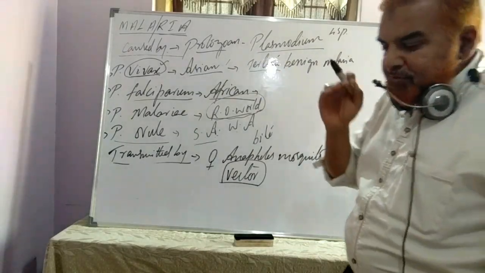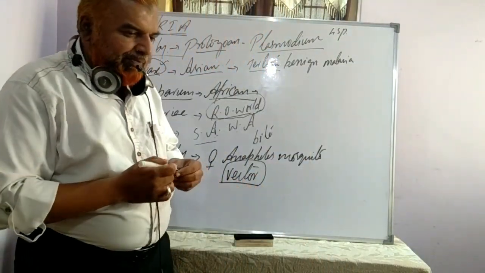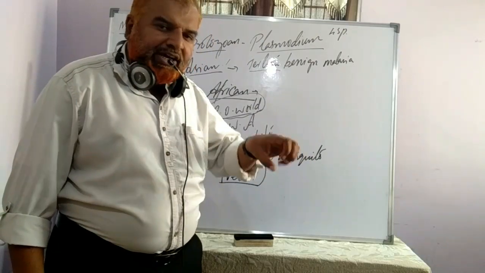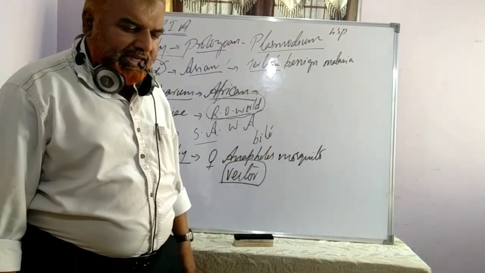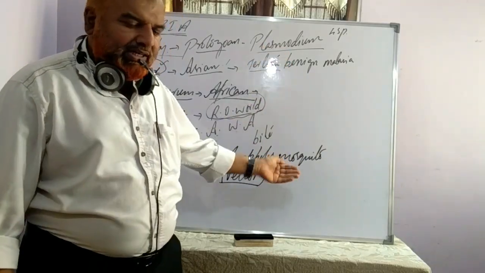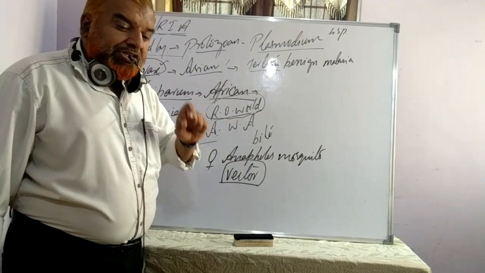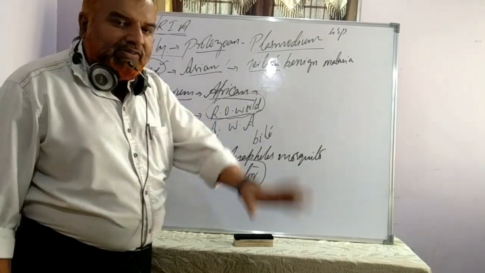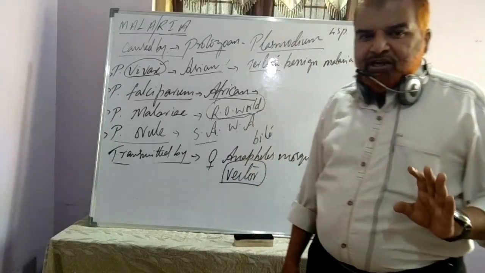Third day, because in between there is a gap in the symptoms. For example, a person had fever today, high fever with chills. These are the two specific symptoms of malaria. We'll talk about the symptoms in detail when we go to that topic. After 2 days again there is a gap. Such a fever is known as intermittent fever, and that gap period is known as the relapse period.